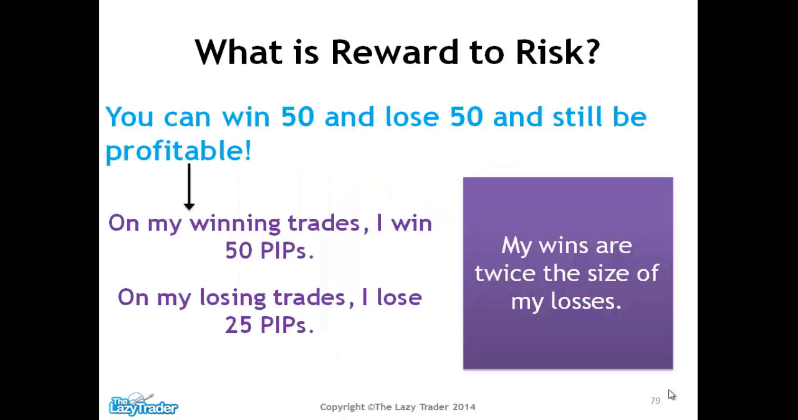So we can win 50 times and lose 50 times and still be profitable. For example, with your winning trades, you win 50 pips, and in your losing trades, you lose 25 pips. Your wins are twice the size of your losses, so you can afford even to have more losing trades than winning trades. And even though that might feel like a horrible place to be, you're still in a monetary gain overall.